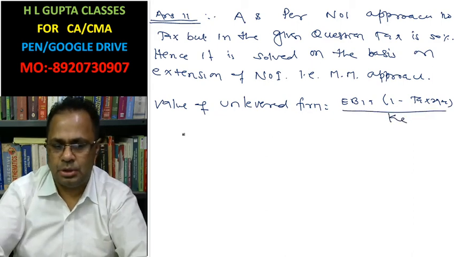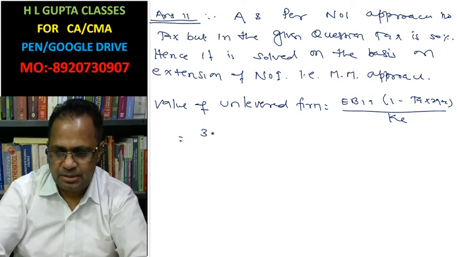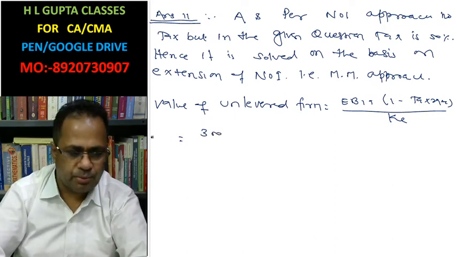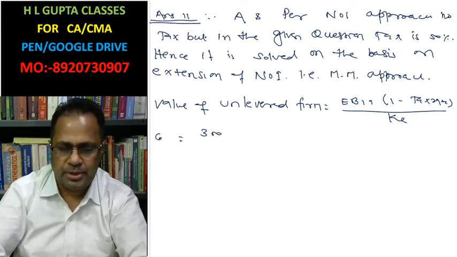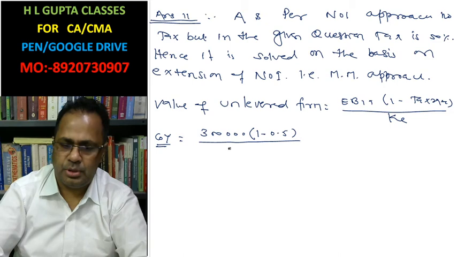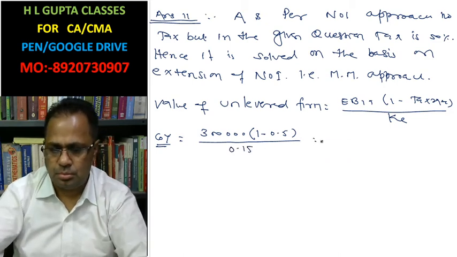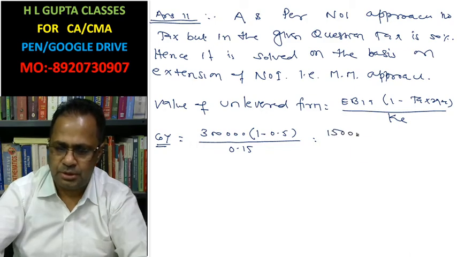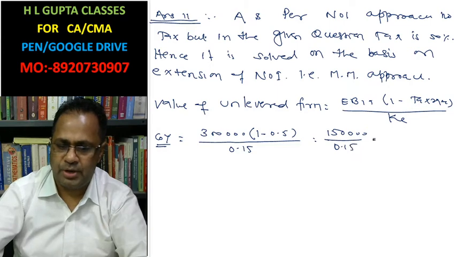EBIT is 3 lakh. This is company Y. 3 lakh into 1 minus 0.5, this is 1,50,000, divided by 0.15, rupees 10 lakh.